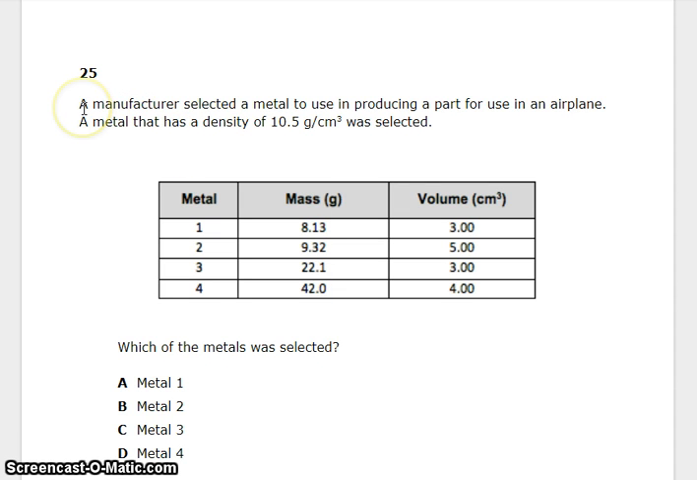25. A manufacturer selected a metal to use in producing a part for use in an airplane. A metal that has a density of 10.5 grams per centimeter cubed was selected. Which of the metals was selected? You've got metal, mass, and volume. Which one had a density of 10.5 grams per centimeter cubed? Metal 1, 2, 3, or 4.